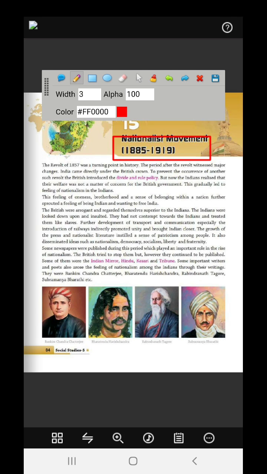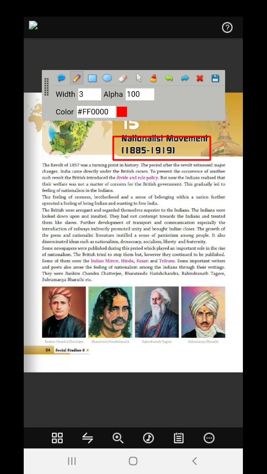Okay, the growth of press and nationalistic literature instilled a sense of patriotism among the people. Now, the writers of this period also instilled patriotism in the minds of the people through their books. It also disseminated ideas such as nationalism, democracy, socialism, liberty, and fraternity. Writers such as Bankim Chandra Chattopadhyay and Rabindranath Tagore all wrote about nationalism. They were patriotic, and so many people's minds were diverted by them.